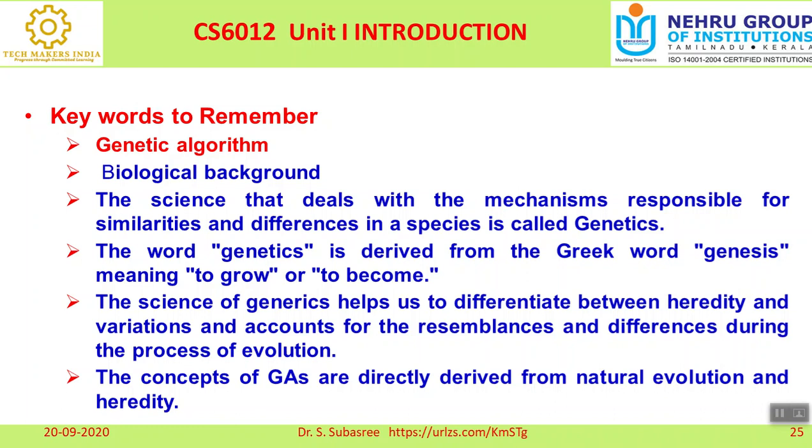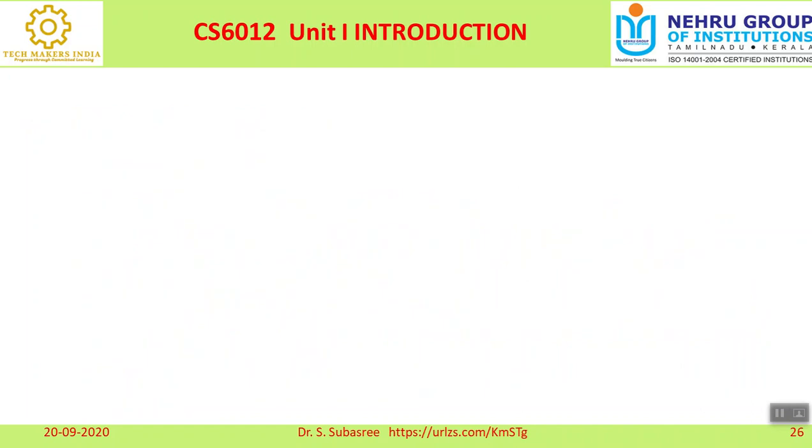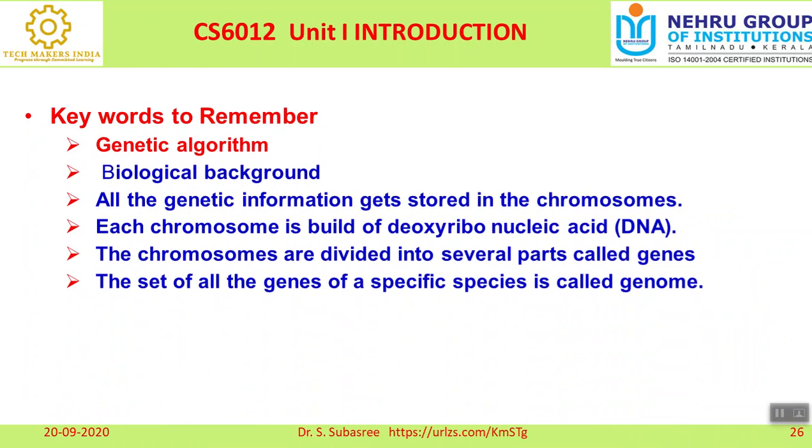When you study the genetic pattern, you can say that this much percentage of resemblance is there with his grandfather. These are the differences: in these parameters, this person has a difference with the grandfather. Like that we can do an analysis. That is the reason why this genetic algorithm is directly derived from natural evolution and heredity. When you talk about this genetic algorithm, all the genetic information gets stored in chromosomes.